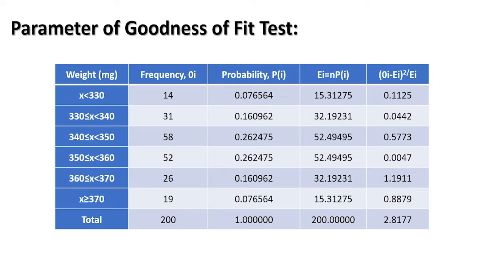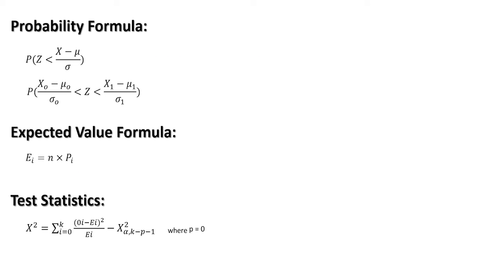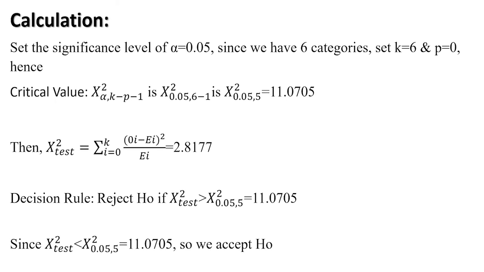Then we have the parameters of the goodness of fit test. We have the weight, frequency, probability, and also the expected value. And here is the probability formula and expected value formula, and also the test statistic. We will set the significance level alpha equals 0.05, and since we have 6 categories, we will set k equals 6 and p equals 0. So the critical value equals 11.0705, and the chi-squared test value equals 2.8177.